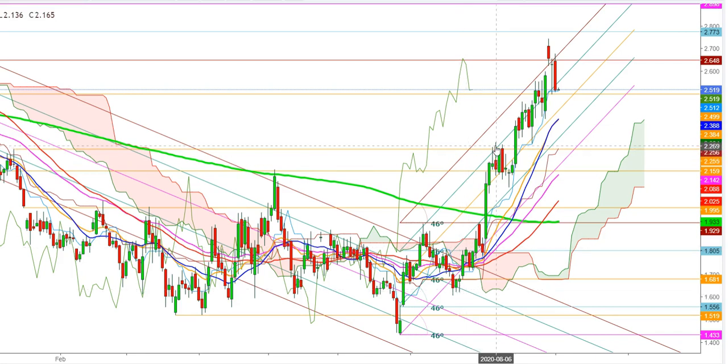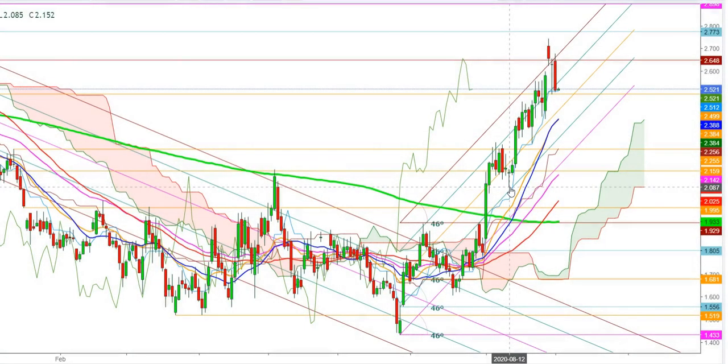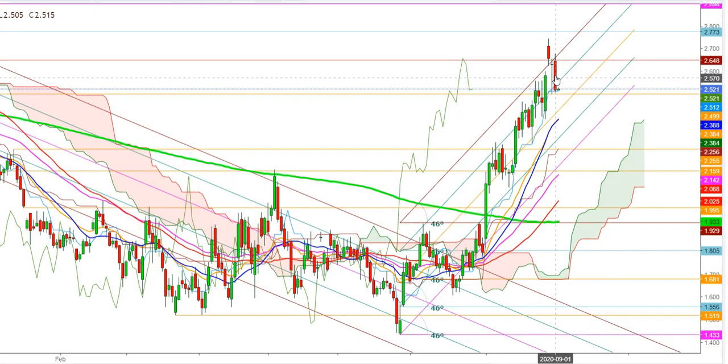This uptrend continued up to the levels of $2.269, which the natural gas futures tested on August 5th, 2020. After facing some resistance at the levels of $2.264, the futures found some exhaustion and tested the lows of $2.087 on August 12th. From here, after the formation of this bullish hammer, which was confirmed on August 13, this rally continued, and the futures finally tested the highs of $2.748 on August 28th.